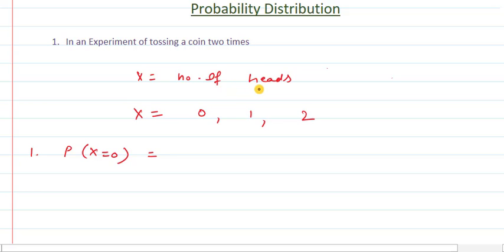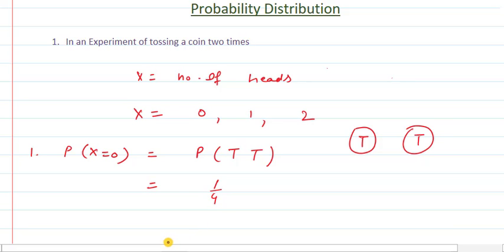It means we are getting only tails. As I explained, when we throw two coins, x equal to 0 means we are getting no heads. It means we are getting tail on both the coins. So clearly the probability of this case will be 1 by 4.